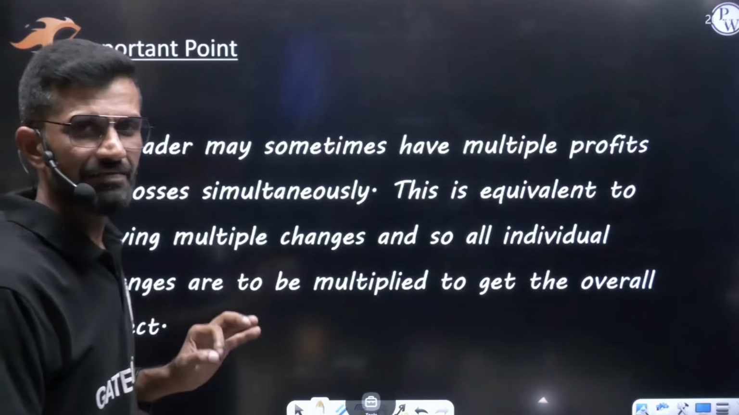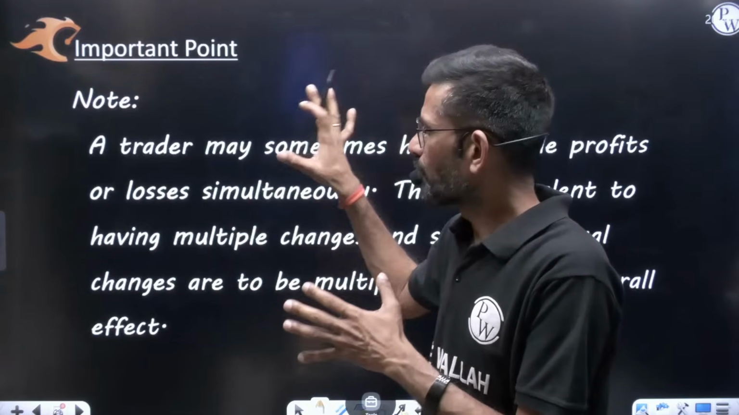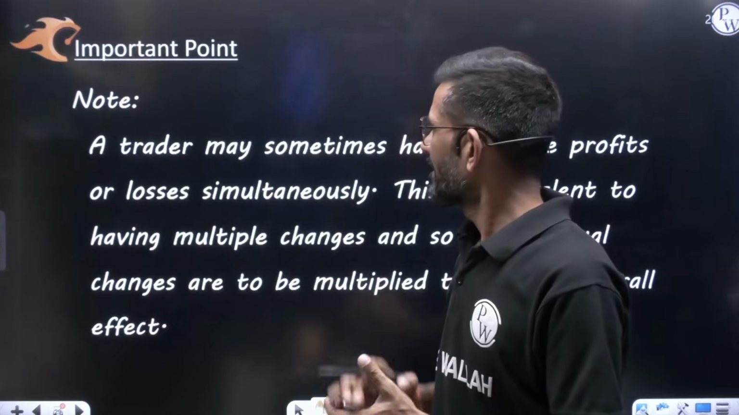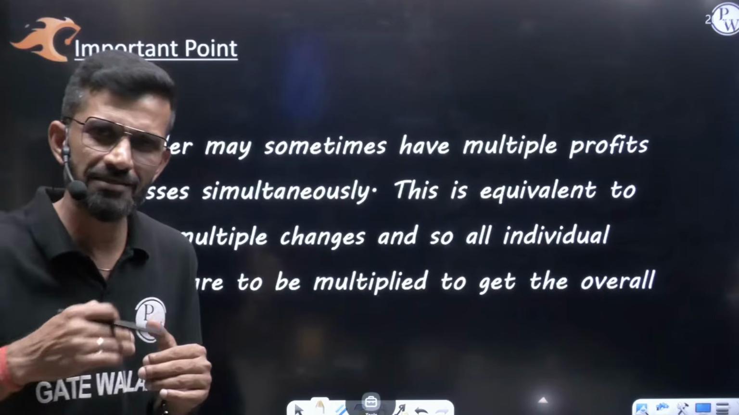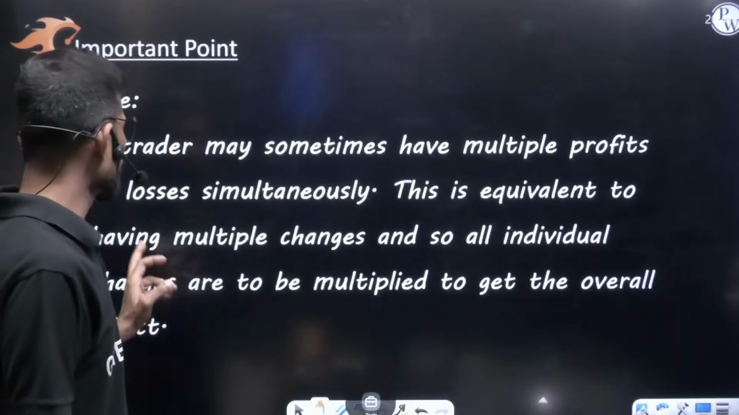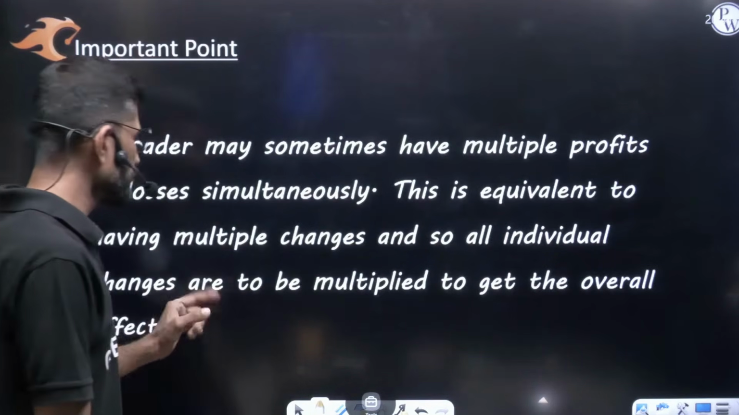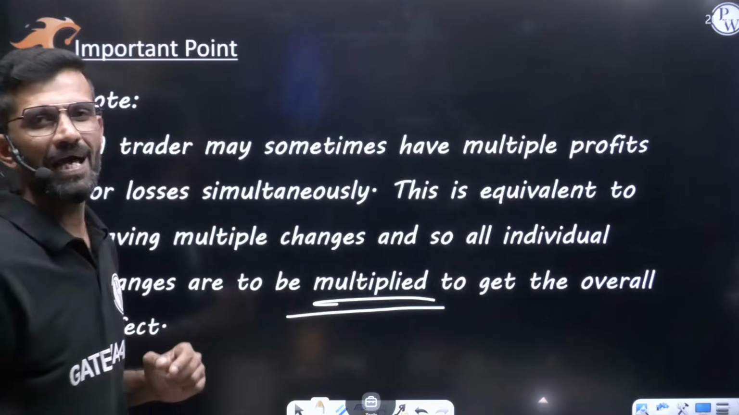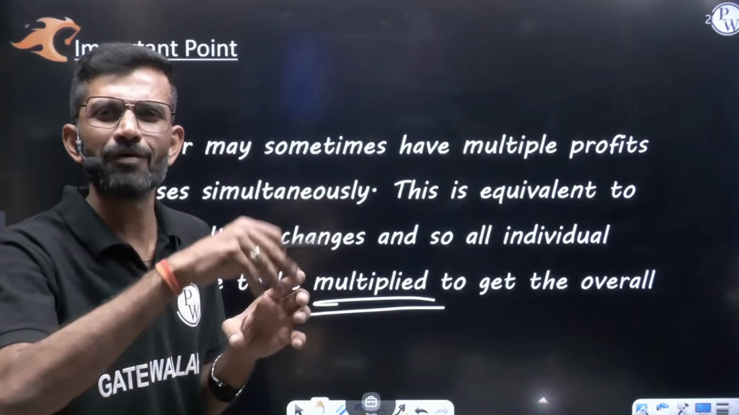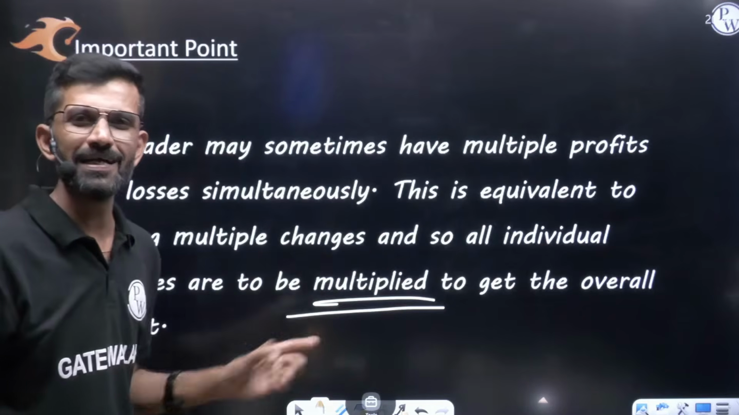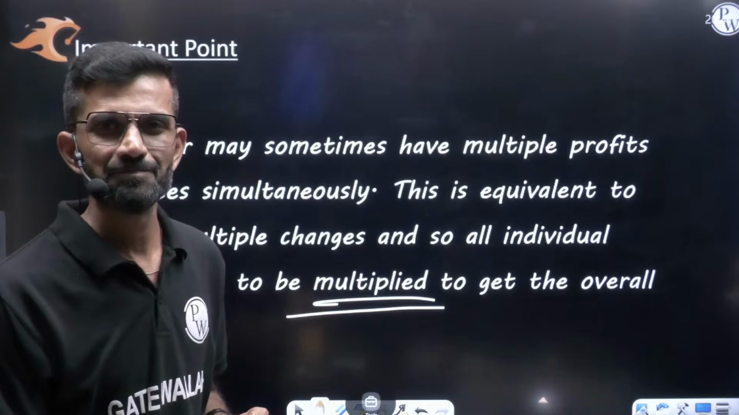Here, clearly I have given you what we have understood in these concepts, whatever examples, whatever questions we solved. The clear note over here: a trader may have sometimes multiple profits and losses continuously. This is equivalent to having multiple changes, what we were doing in percentage. And so all the individual changes are to be multiplied. Same thing, why we are using multiplication: same product, multiple profits and losses. So all will be multiplied. That is what will give the overall effect on his profit percent or his loss percent.